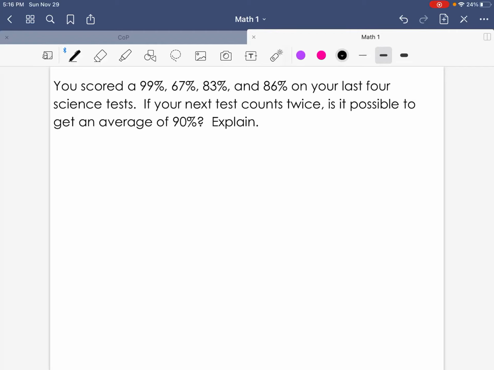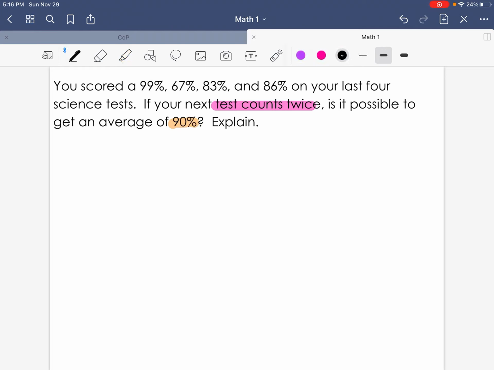All right, so let's apply a little bit with this problem. It says you scored a 99, a 67, an 83, and an 86 on your last 4 science tests. If your next test is going to count twice, so that's very important, is it possible to get an average of 90%?